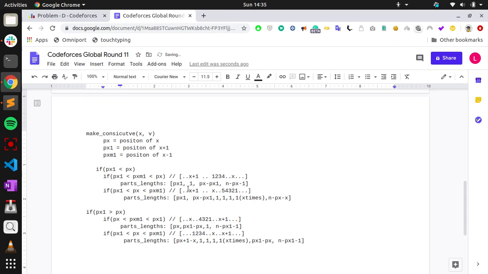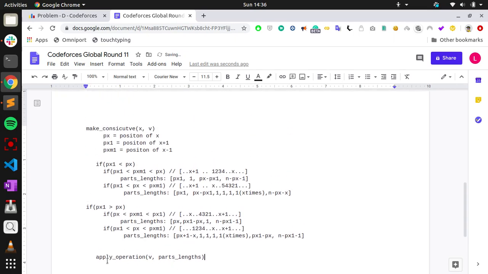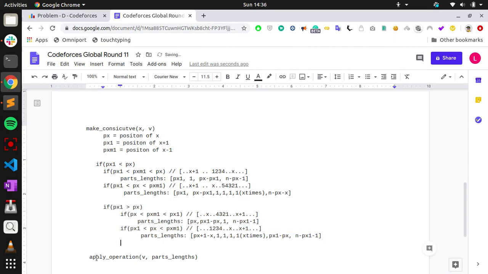So these are the path lengths, and after this we have to apply the operation on vertex v with these path lengths. There is one more thing.